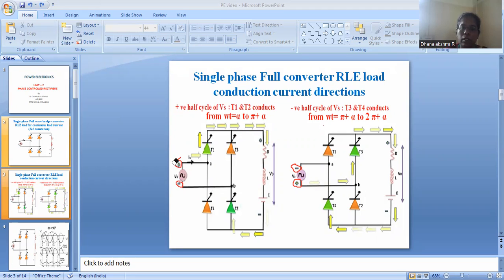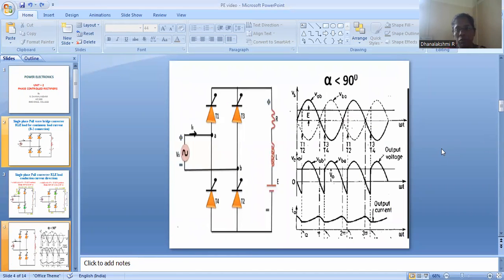You can see that all the negative cycles have been rectified here. So all the positive cycles will be directly connected, and here the negative cycles have been rectified. So here you can see the waveform of the single phase full converter. When we set alpha to be less than 90 degrees, it will work in the rectification mode, where the output voltage we are getting is just a follow up of the input voltage.